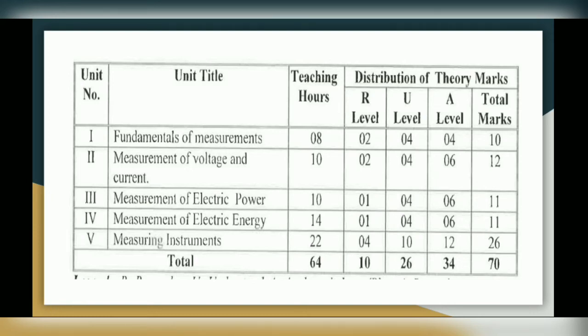Fifth chapter is measuring instruments, which has more weightage as compared to the others, which is 26 marks. And in this chapter you will learn about CRO, then Megger, earth tester, different types of measuring instruments which are electrical and electronics also.